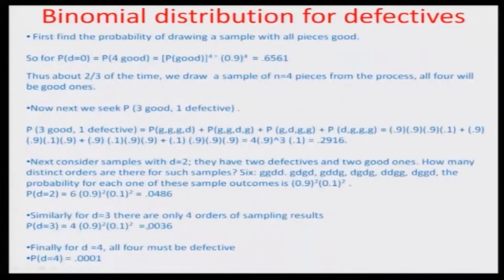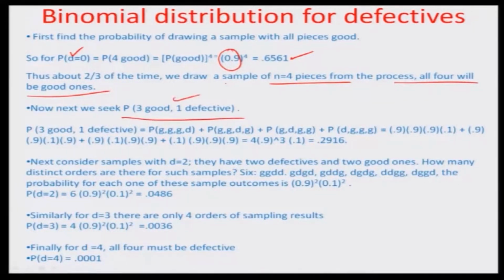We can simply represent this process by looking at the various probabilities. Let us say for 4 good pieces, or 0 defective pieces, you have exactly 0.9 for each, so 90% of the pieces are defect free, so 0.9 to the power of 4, that is 0.6561. About two-thirds of the time we draw a sample of n equal to 4 pieces from the process, all 4 will be good ones. Next we seek 3 good and 1 defective.